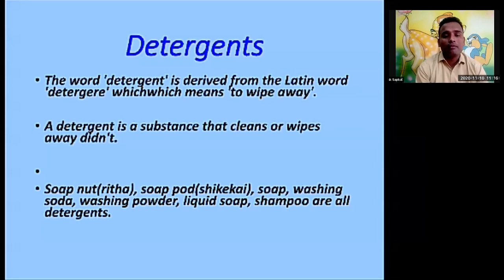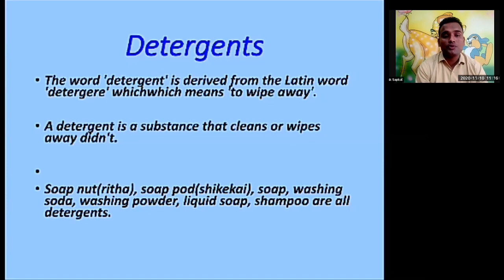Whenever we are cleaning our clothes, we are using detergent. So what is the purpose of using the detergent? Because we want to wash our clothes and wipe the dirt from them.